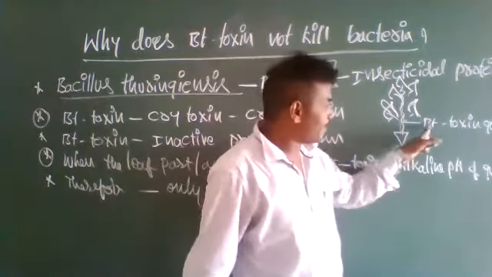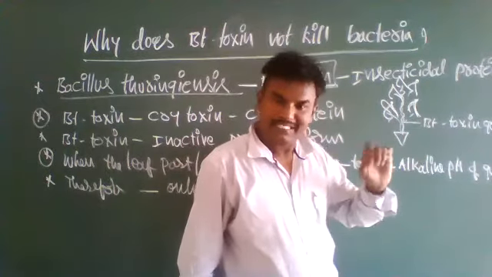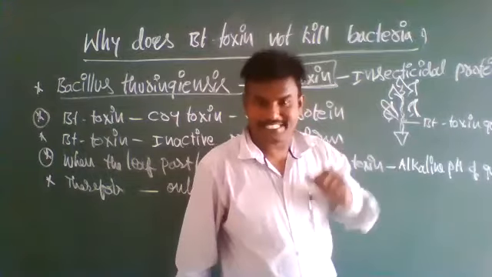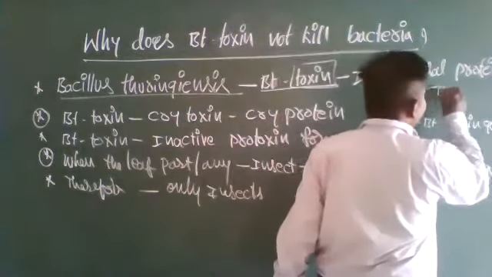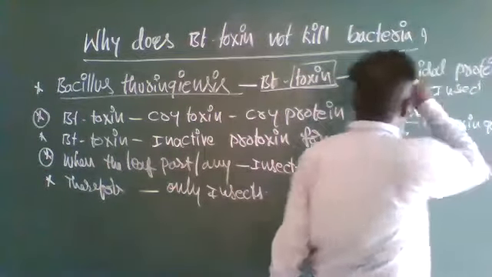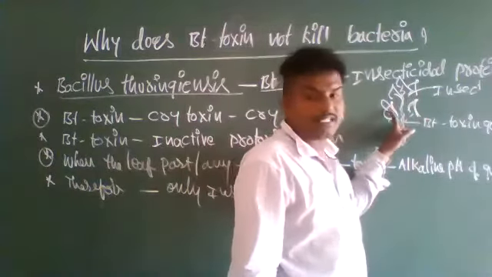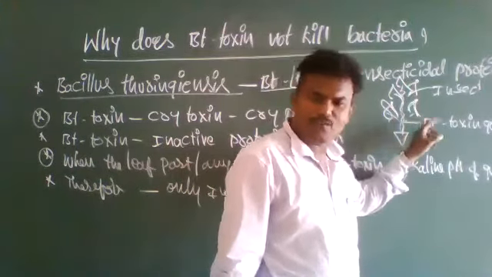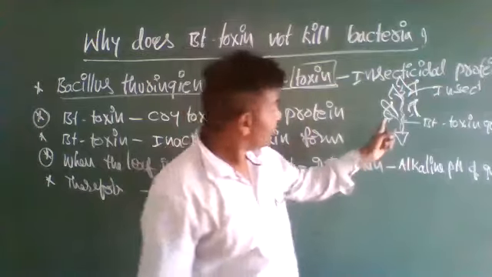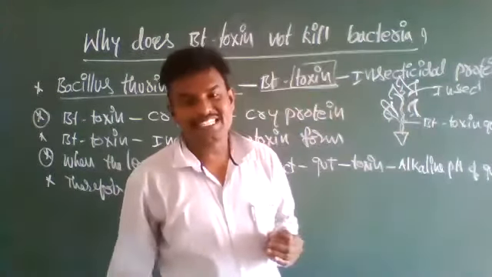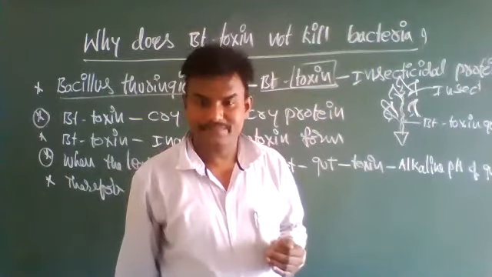So in this plant, the Bt toxin gene is present. That gene synthesizes the toxin, the poison. When any insect feeds on the plant, whether leaf or shoot or whatever part it may be, these parts enter into the digestive system of the insect.